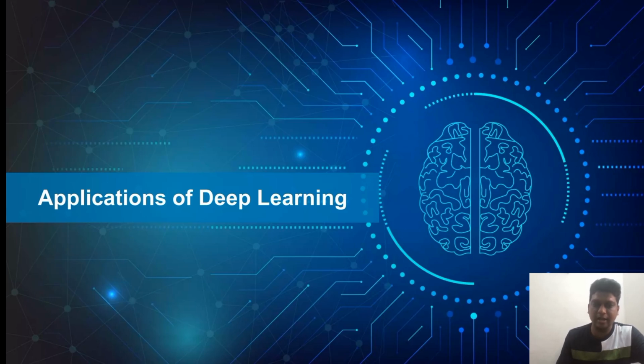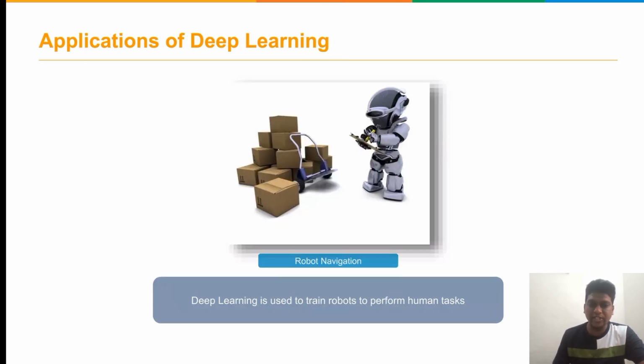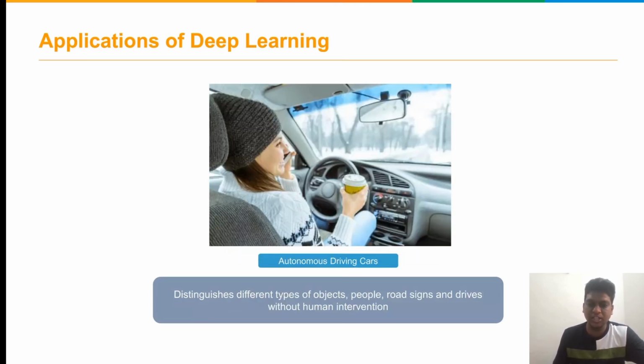Various applications of deep learning. Number one is healthcare applications. For cancer detection, it plays a major role. This deep learning network helps to identify cancer tumors in the human body. Then robot navigation. With the help of deep learning, we are able to train robots to mimic human performance and human tasks. Automatic driving is also available. We are able to distinguish objects, people, roads, and driving options. Without human intervention, it is able to drive safely.